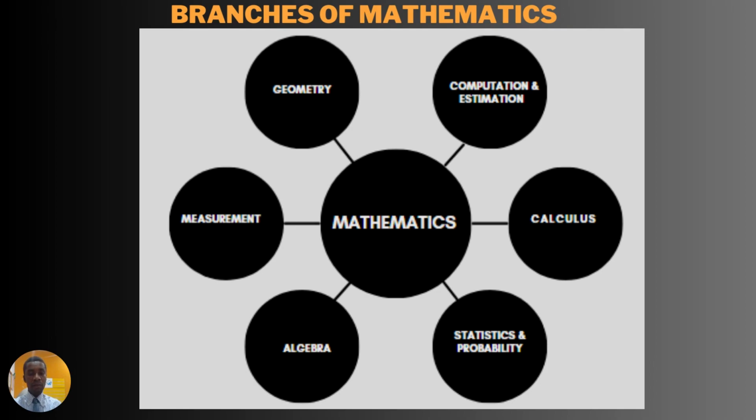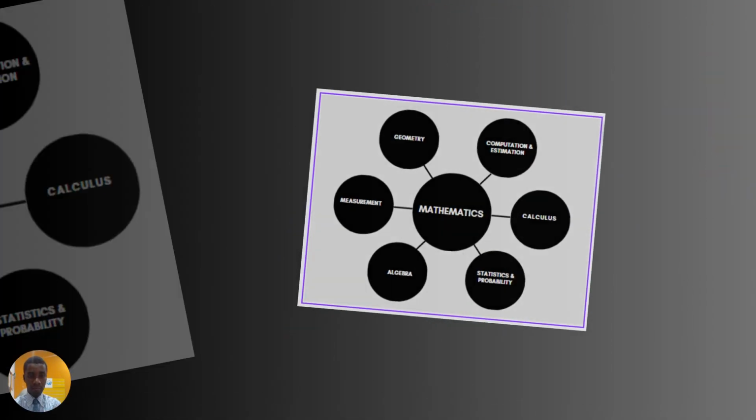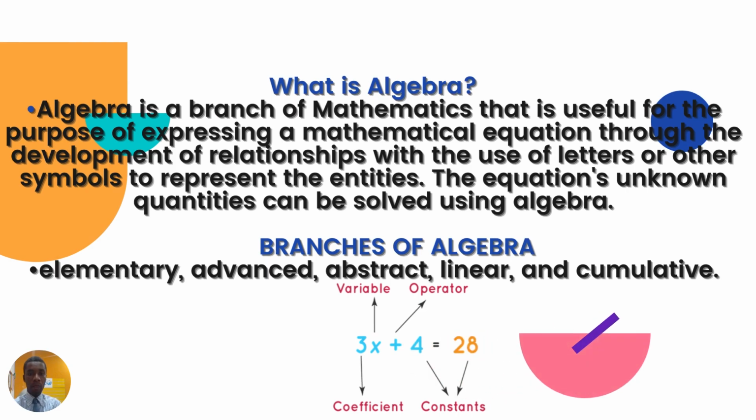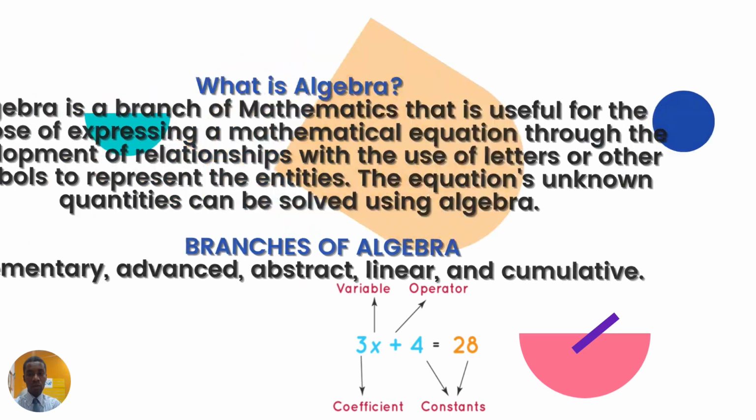Branches of pure mathematics include geometry, computation and estimation, calculus, statistics and probability, algebra and measurement. What is algebra? Algebra is a branch of mathematics that is used for the purpose of expressing a mathematical equation through the development of relationship with the use of letters or other symbols to represent the entities. Branches of algebra include elementary, advanced, abstract, linear, and commutative.